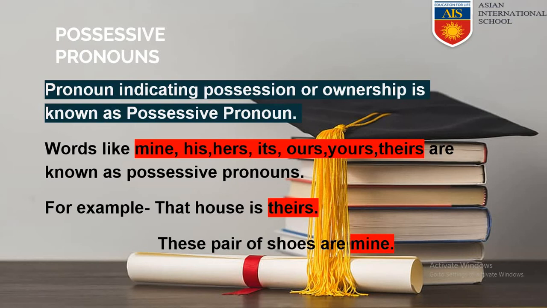In the example, you can see that house is theirs, which means that house belongs to them. So this is their possession, this is their ownership. So the word theirs is possessive pronoun. Next example is, this pair of shoes are mine. Here the shoes belong to me. I am in the ownership of these shoes. So these shoes are my possession. So the word mine is possessive pronoun.